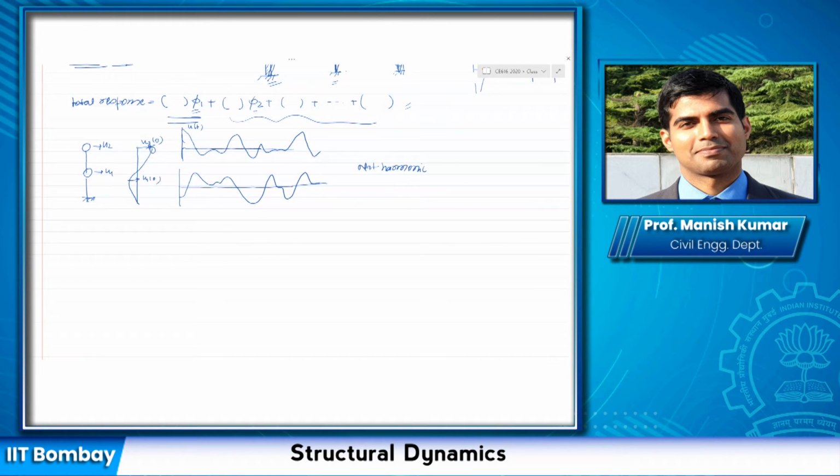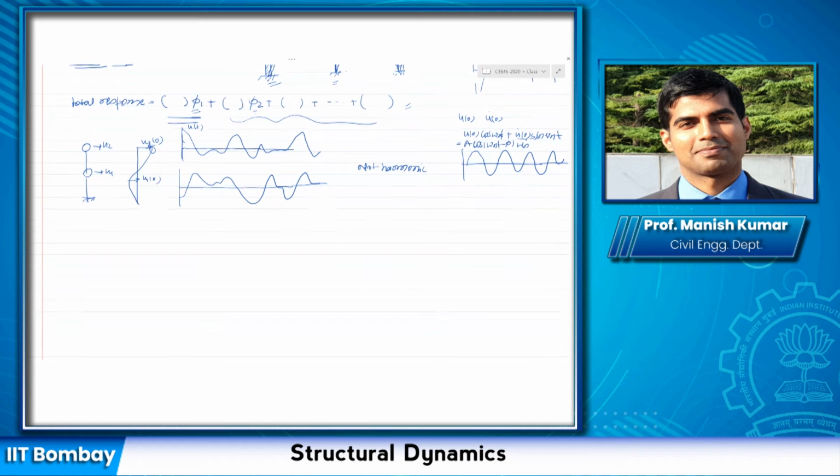Now compare that to a single degree of freedom system. In a single degree of freedom system, if you had given initial displacement u(0) and u dot(0), the response was u(0) cos(omega n t) plus u dot(0)/omega n sin(omega n t). So this was actually harmonic, right? Harmonic means it can be written as some constant times a sine or cosine function, which I can do here. This is basically some amplitude times cos(omega n t minus phi). Both terms can be clubbed together. So the response was something like this with a certain period. That is what we observed for the single degree of freedom system.